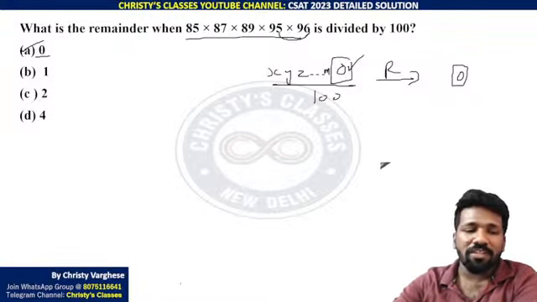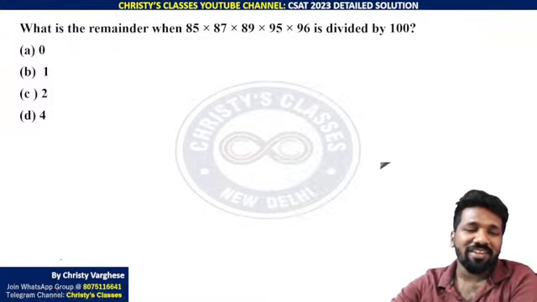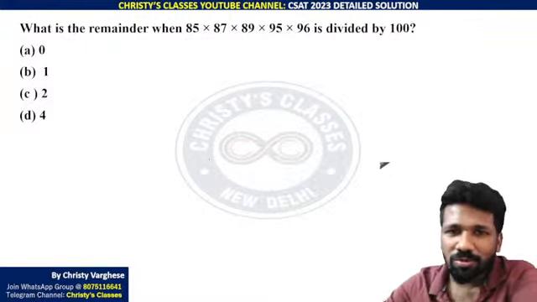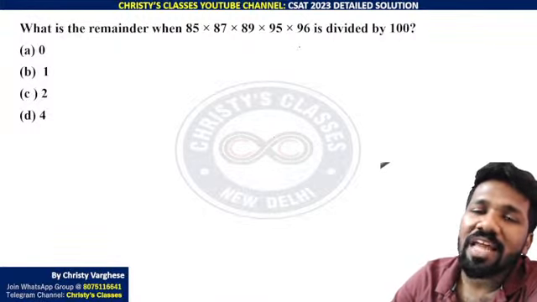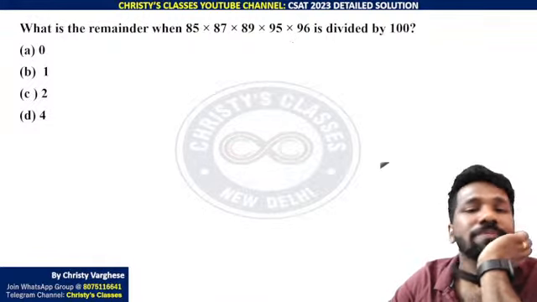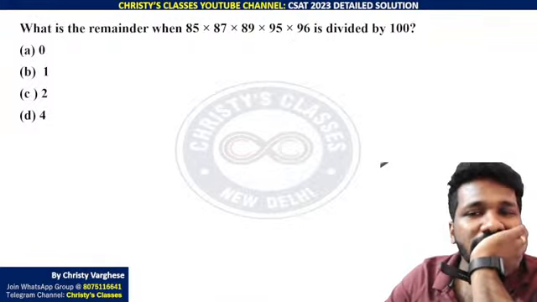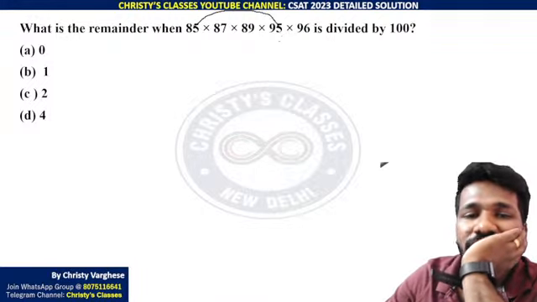But if you didn't like this method, or if you didn't think that okay, that is a lucky guess, you can actually do this by finding the last 2 digits itself. How? Listen very carefully. This 5 into 5 is 25.